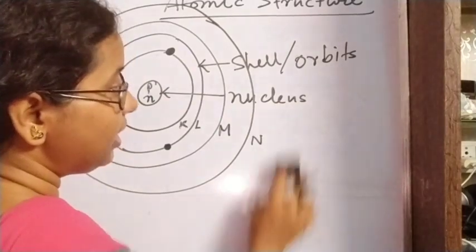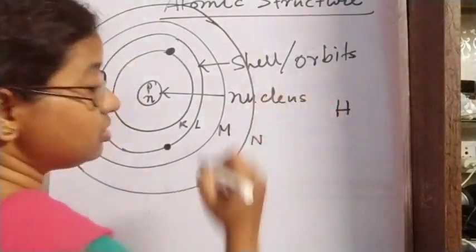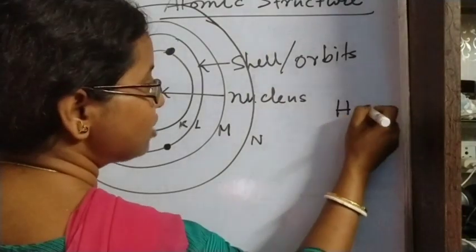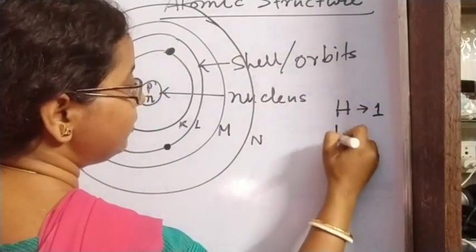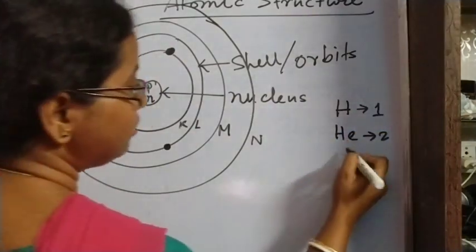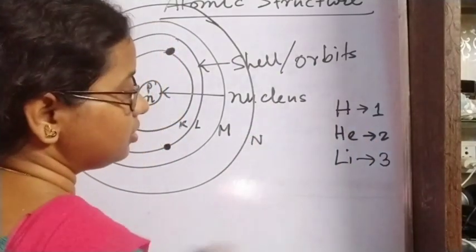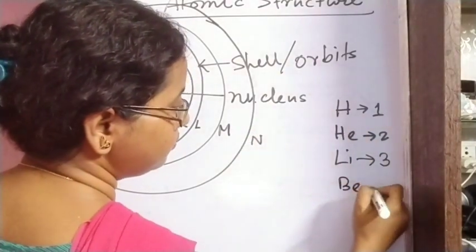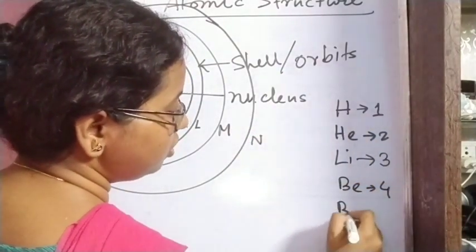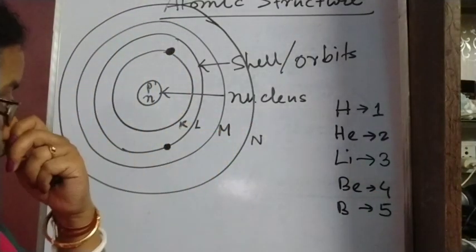We have read about the different elements. First comes hydrogen, which has atomic number 1. Then we have helium having atomic number 2. Then we have lithium, atomic number 3, beryllium 4, boron 5, and so on. Then we have carbon, oxygen, in this manner.